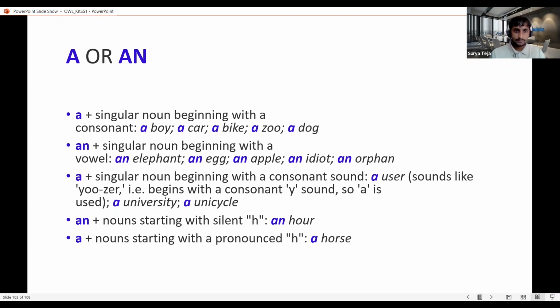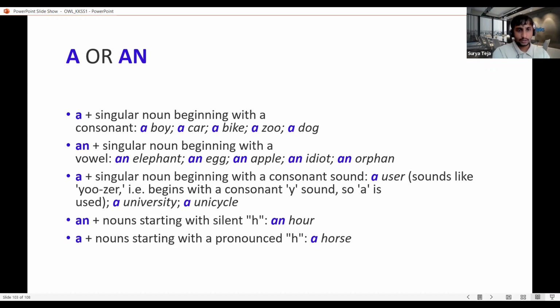And if you see here, an plus singular noun. So here also the noun is a singular noun and they are giving a vowel sound. So you see an elephant. Elephant gives a vowel sound. An egg, elephant and egg directly give the vowel sound E. An apple, it still gives the vowel sound A. An idiot, it gives the I sound. An orphan. So all of them are singulars and all of them have a vowel sound. So that is the reason we have used an.